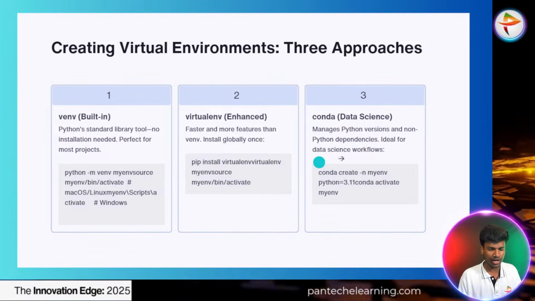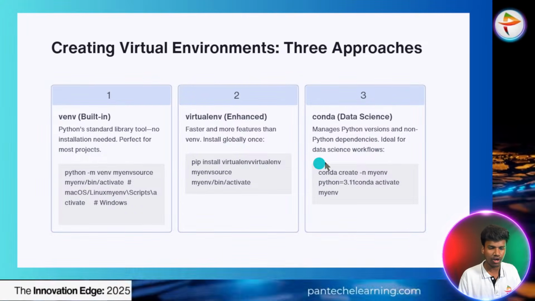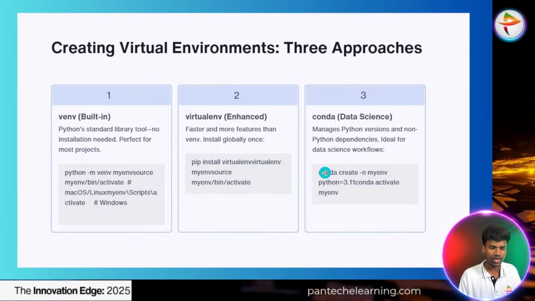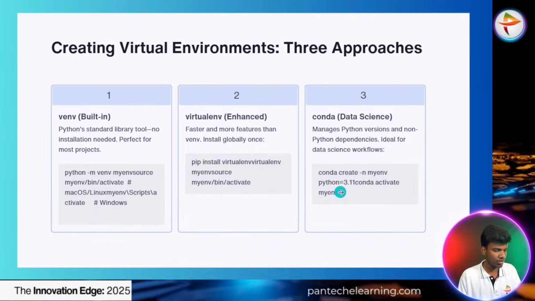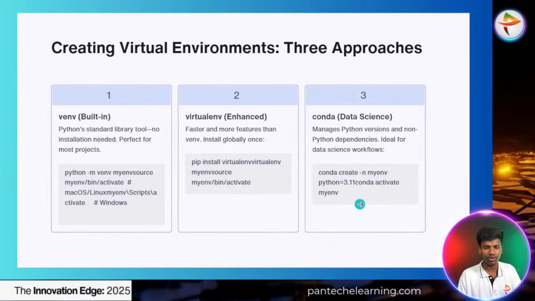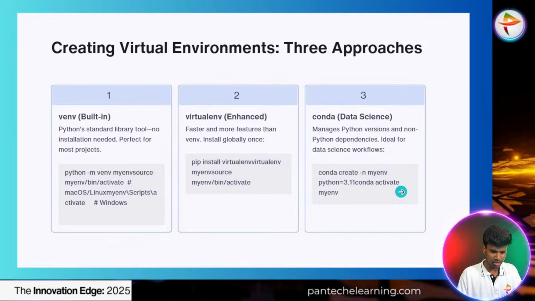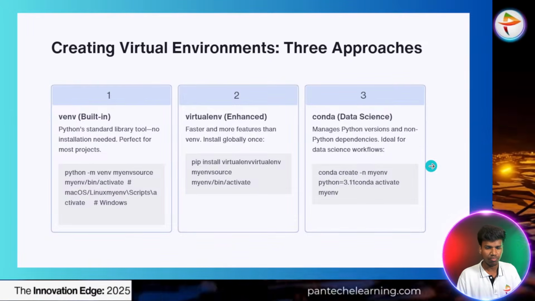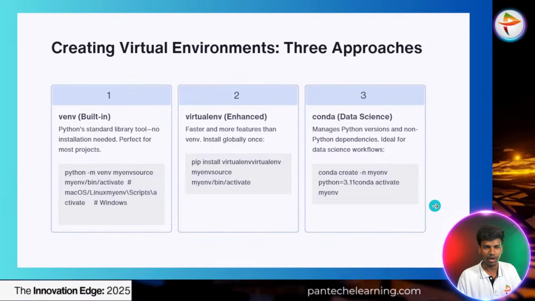And Conda, so Anaconda Navigator, we have to follow this one. It manages Python versions and non-Python dependencies, ideal for data science workflows. So conda create -n myenv python=3.11, then conda activate. Now the Anaconda Navigator supports only the 3.11 version, so others may get some bugs also. So you can try with this and follow the environments.